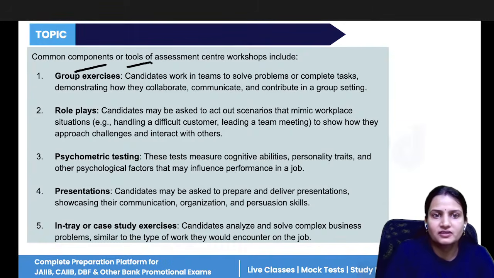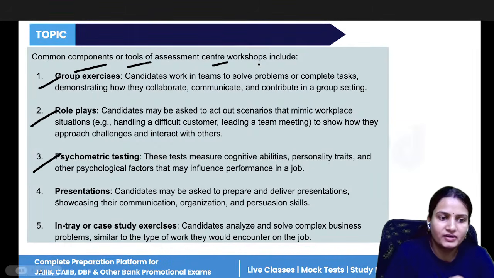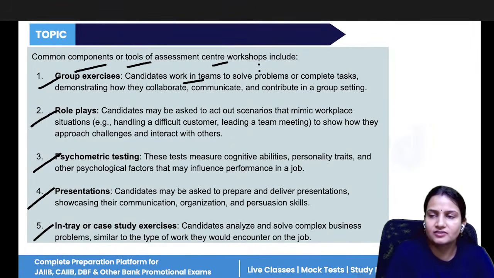So common components or tools of assessment centers are group exercise, role play, psychometric testing, presentation, entry. So group exercise is what? In this the candidates are allowed to work in a group, so that the company can understand how much collaboration the employee is having, how cooperative the employee is, how well they can communicate.